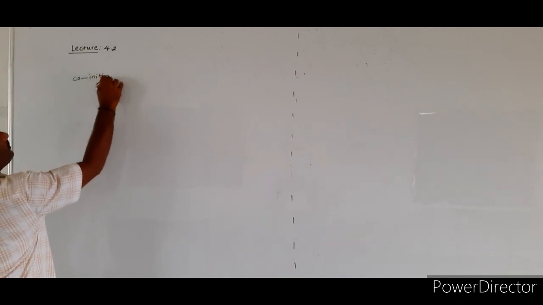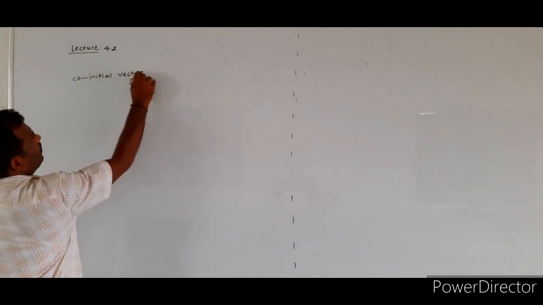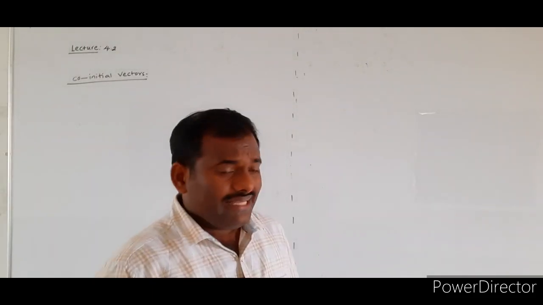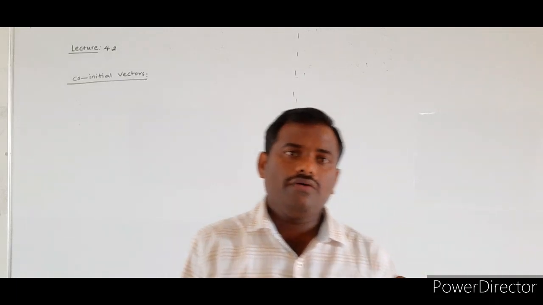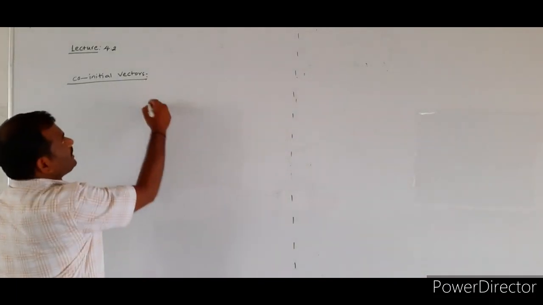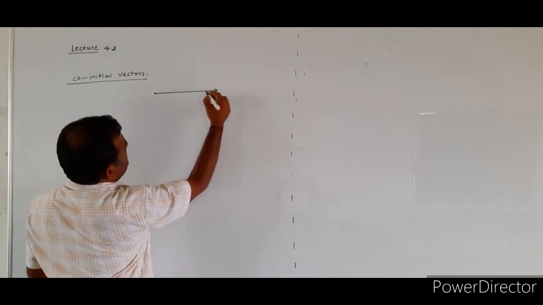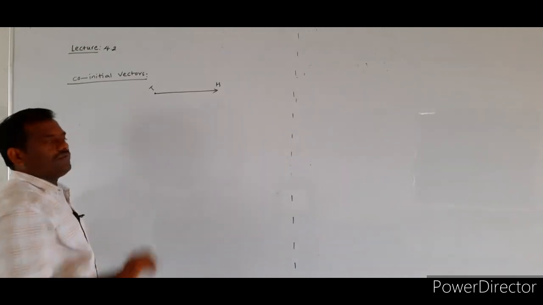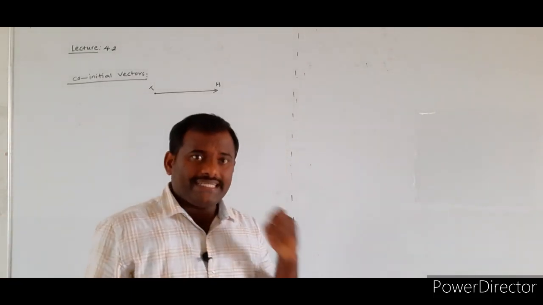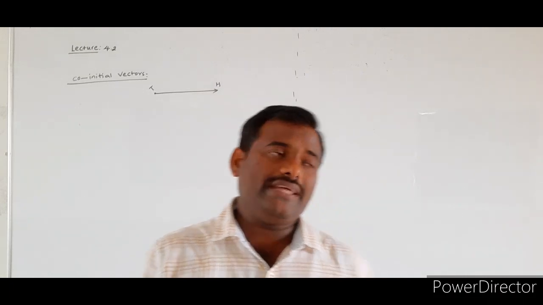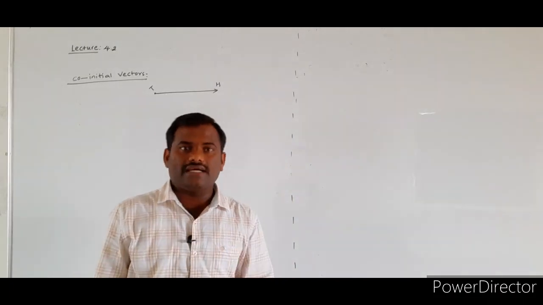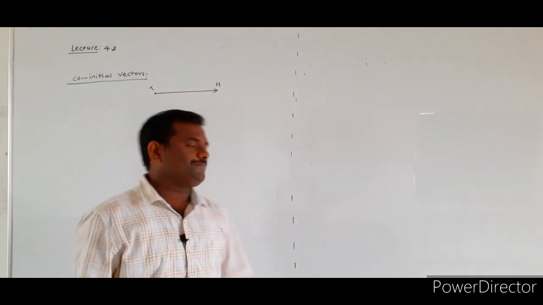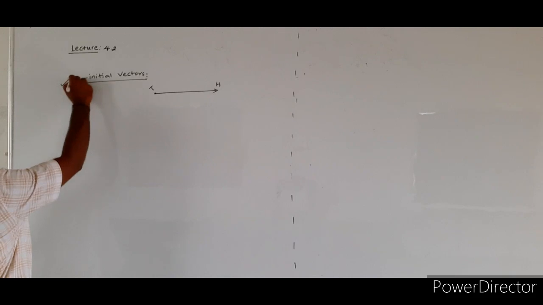Next one is co-initial vectors. In the representation of a vector, for a given vector, there are 2 points we have to remember. One is called the tail, another one is called the head. The tail represents the starting point of the vector, from where the vector starts, and the head gives the direction. Now how can we define the co-initial vectors?